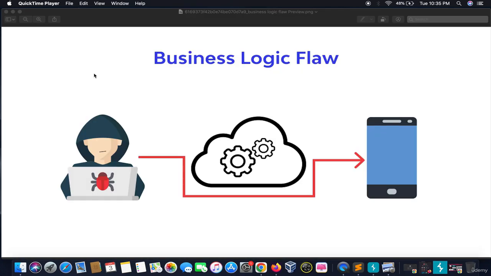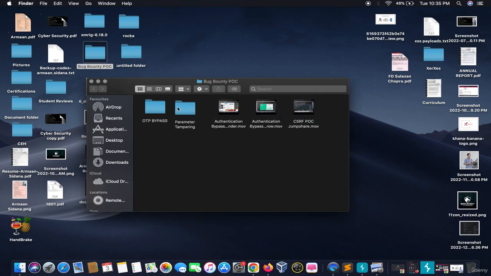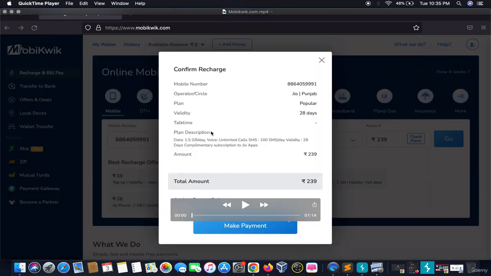So this video or section is about the business logic flaw. I would explain what basically is the meaning of a business logic flaw, with an example. This is a very famous website, MobiQuick, and you can see the total amount as 239, right?